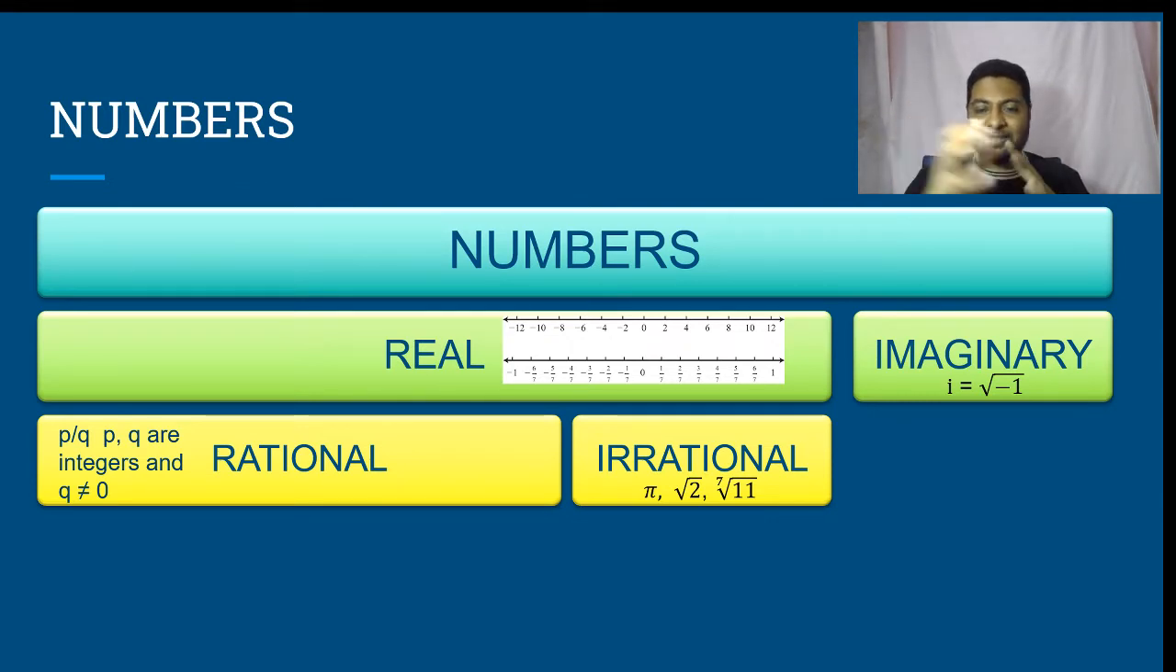Such type of irrational numbers which are nth root of prime numbers are also called as surds. Surd is an irrational root of a rational number.